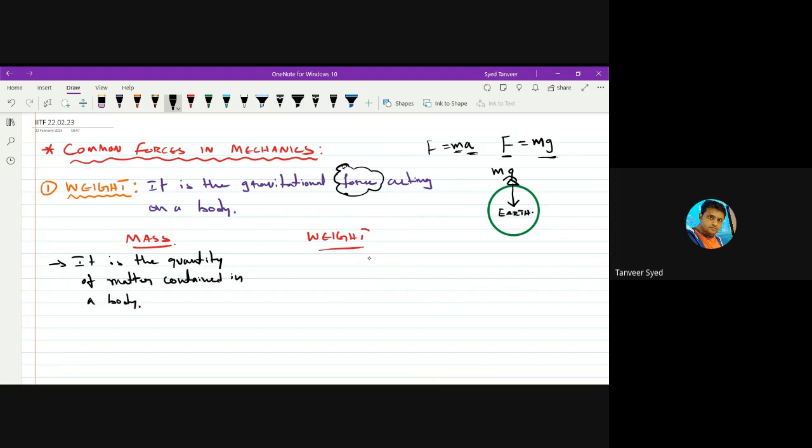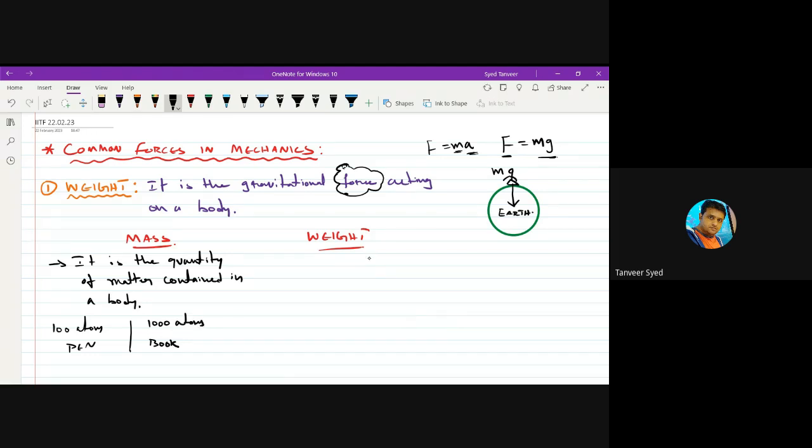Quantity of matter means you can understand it like, suppose I have a pen. This pen is made of matter. Matter is made of molecules. Molecules are made of atoms. So ultimately, this pen is made of atoms. Let us say in this pen there are some 100 atoms. Then I have, say, a textbook. A book is larger than a pen, obviously, and let us say it is made up of 1,000 atoms.